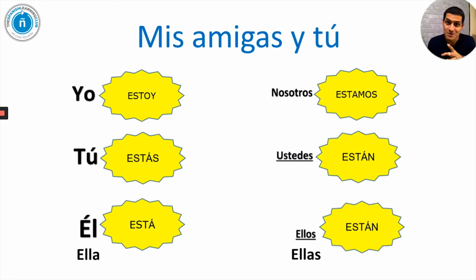And how about mis amigas y tú? What's the conjugation that I'm going to use here now? Mis amigas y tú estás. Mis amigas y tú estamos. What do you think? We will say mis amigas y tú están. Mis amigas y tú. Ustedes. ¿Sí? You guys. Ustedes están. Mis amigas y tú están.